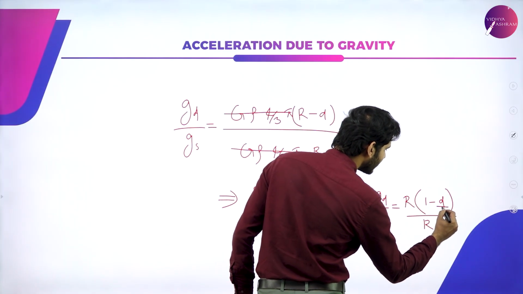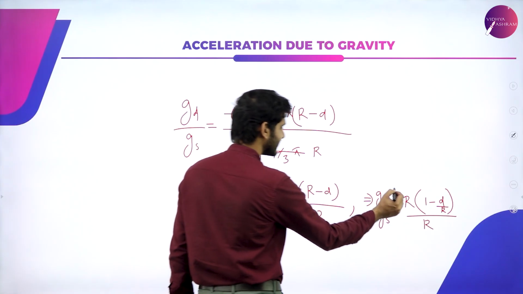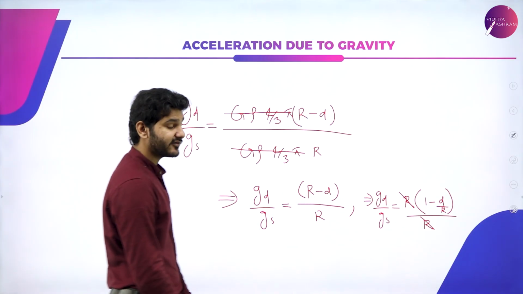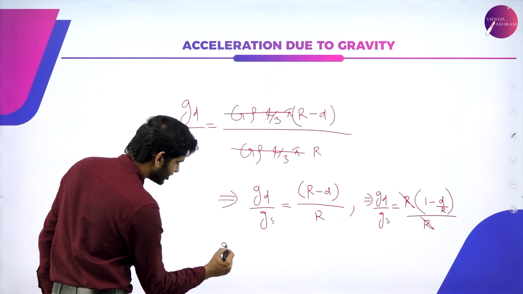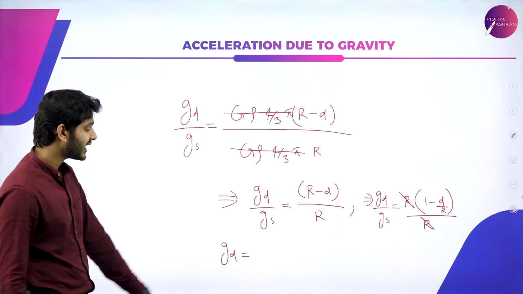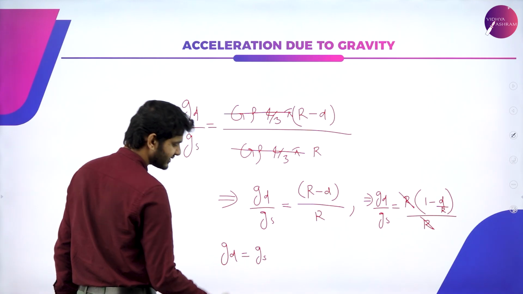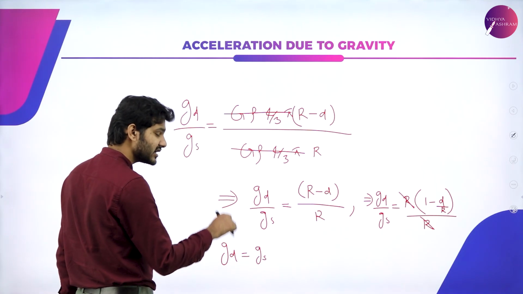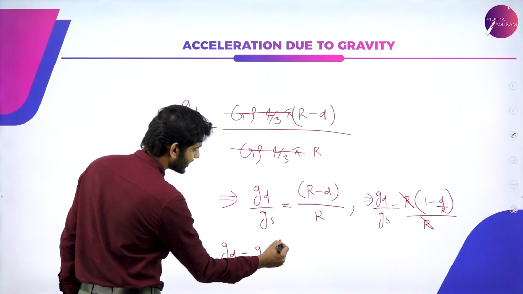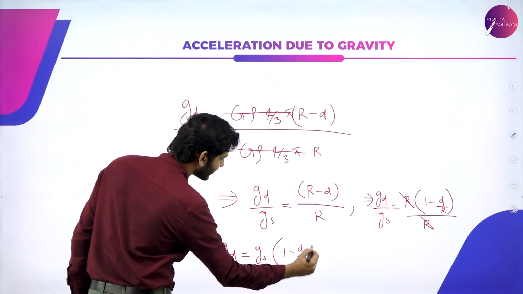So this will become 1 minus d by r. I can just simply cancel out the r's, and the equation will read that gd, that is acceleration due to gravity at a particular depth, is actually equal to gs, that is acceleration due to gravity on the surface, times 1 minus d by r.